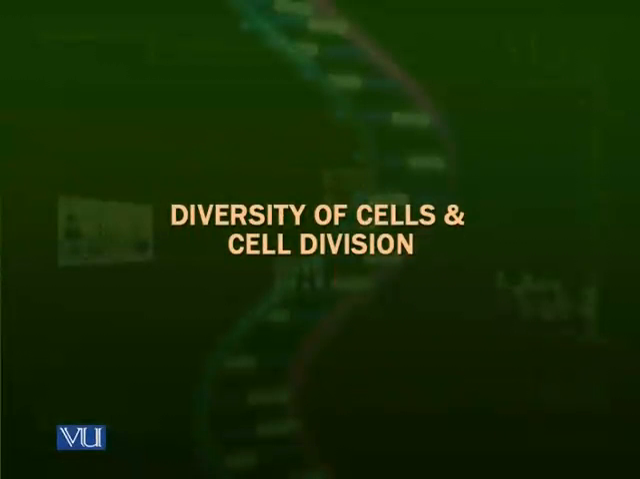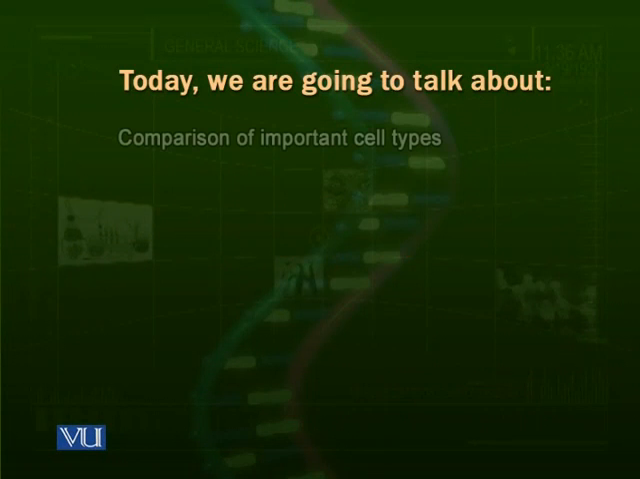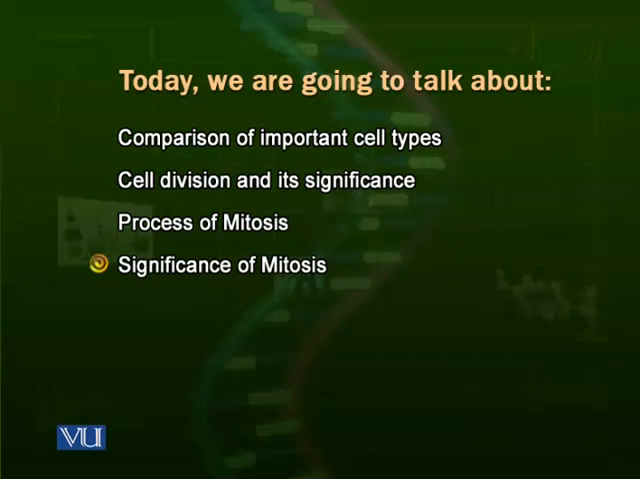Going to talk about the diversity of cells and cell division. The topics we are going to cover today will include comparison of important cell types, cell division and its significance. We will cover the process of one of the cell divisions called mitosis. We will talk about the significance of mitosis, various errors of mitosis, why mitosis is required, and what are the results if there are some errors in the process of mitosis.